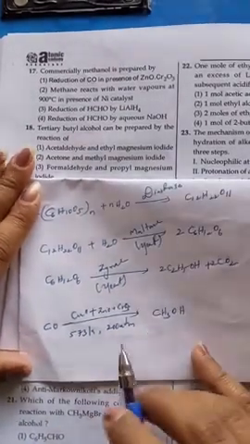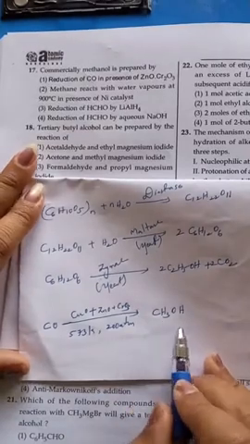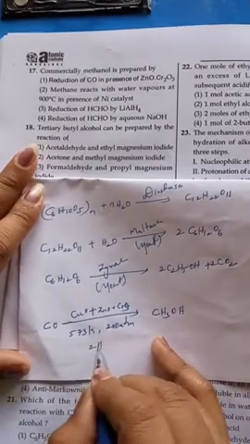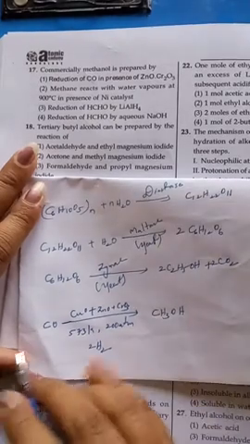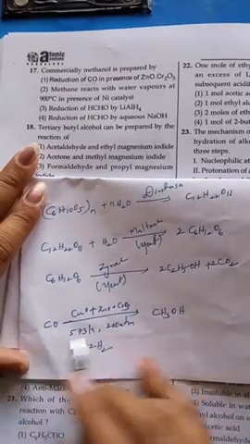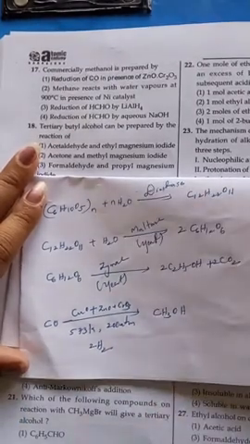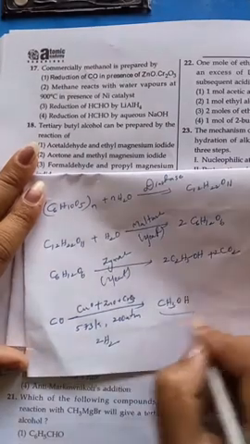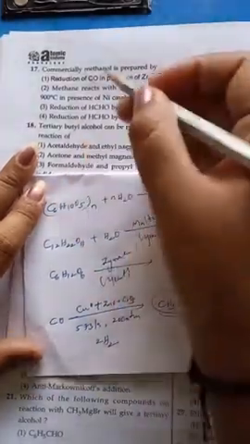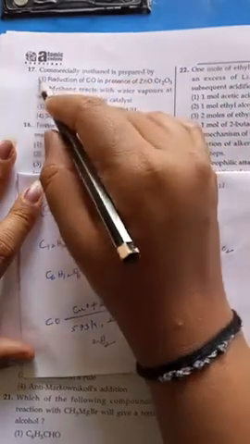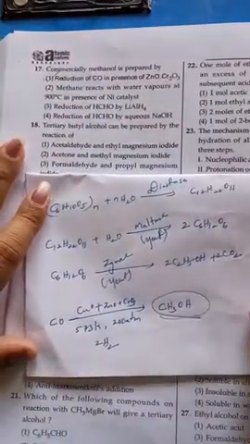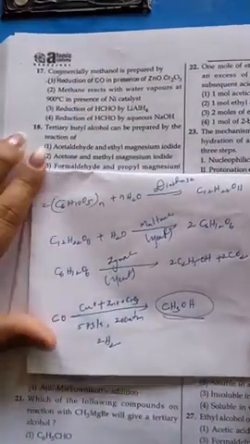For this reduction, how many hydrogens are required? Totally 4. That means 2H2, or 4 nascent hydrogens, react with carbon monoxide and convert it into methanol. So this is the commercial preparation of methanol, by the reduction of carbon monoxide in the presence of zinc oxide and chromium oxide. Okay, next.